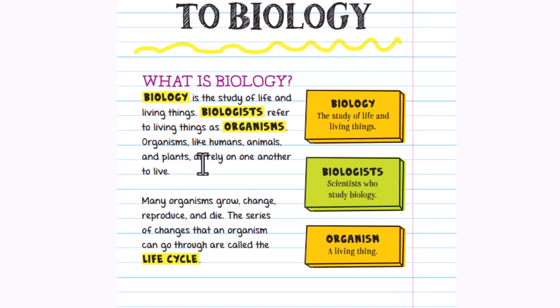Animals and plants rely on one another to live. Organisms like humans, animals, and plants all rely on one another. Many organisms grow, change, reproduce, and die. The series of changes that an organism can go through is called a life cycle.